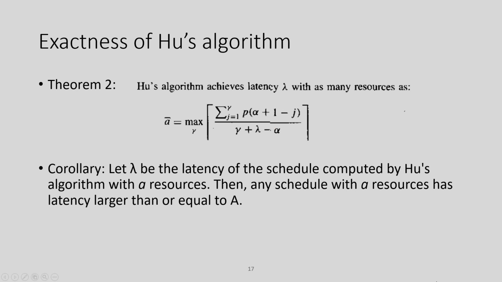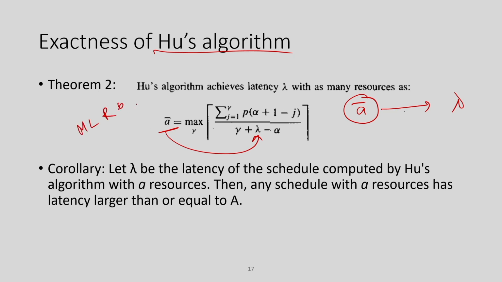I am not going to prove the exactness of the Hughes algorithm, because a lot of theory is involved there. The exactness is important in the sense that if I give A bar number of resources, I can ensure that the Hughes algorithm always gives you lambda, and you can understand A bar depends on lambda. So, this is interdependent. For a given lambda, I can always identify the resource bound by this equation, and the Hughes algorithm ensures that if I give this resource bound, so basically MLRC, it will always achieve the minimum possible latency, which is lambda, for this given resource.